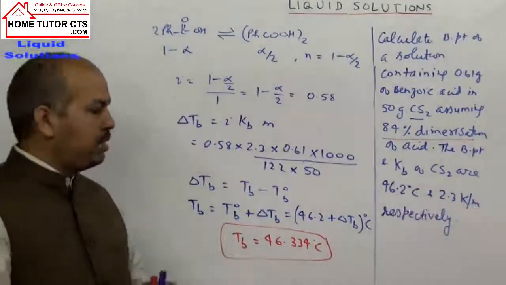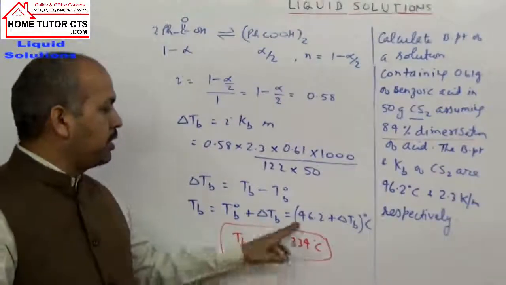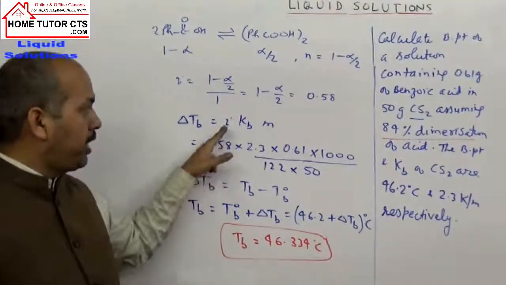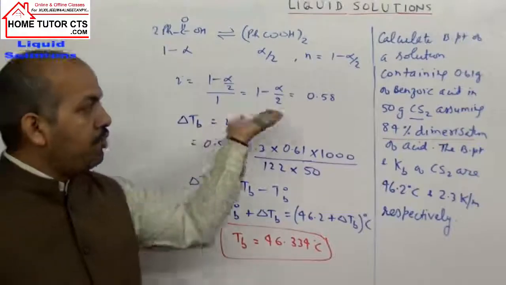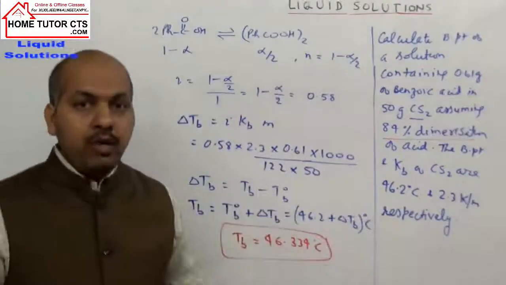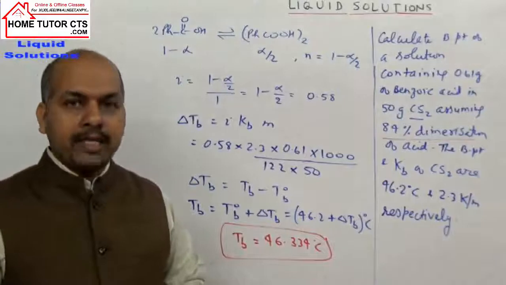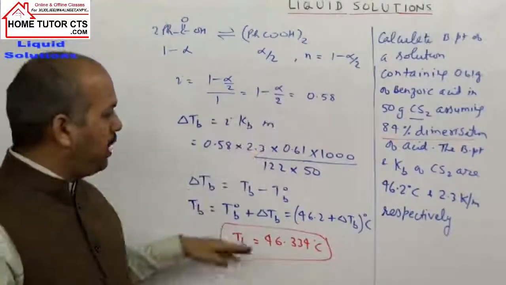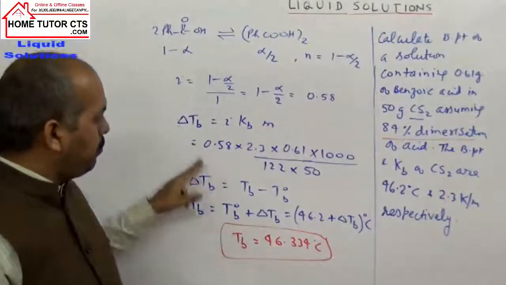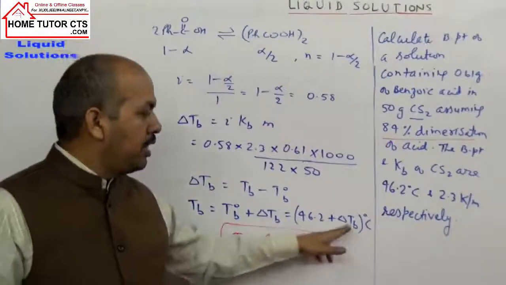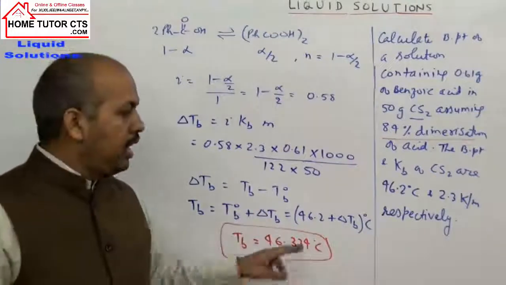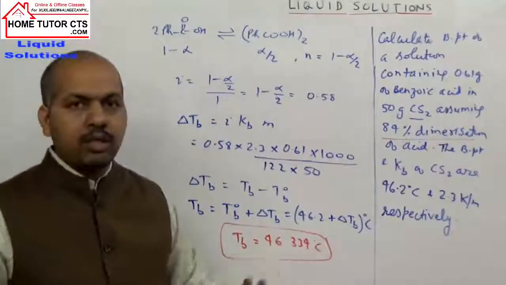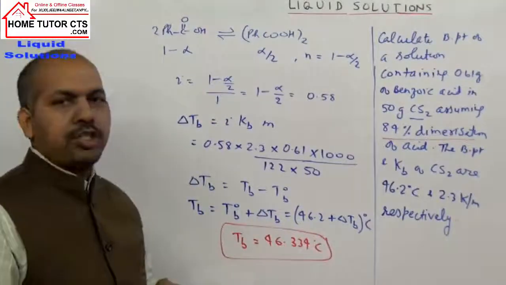So you can solve this part. The answer of the question should come 46.334. You will first find delta Tb. What is i in this? We found the value 0.58. It is a question of dimerization, where the value of the van't Hoff factor i is less than 1. You will find that first, then you will find delta Tb, then you will find the boiling point of the solution. Delta Tb will be added here: 46.2 plus delta Tb, that is 46.334. You can find the answer after calculation. Okay.